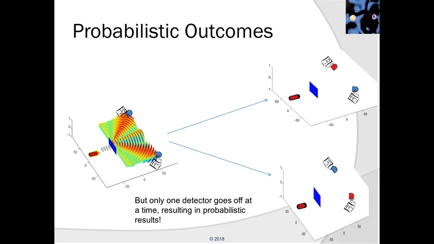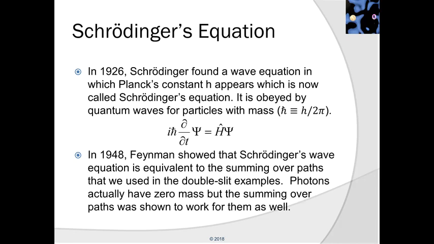In 1926, Schrödinger found a wave equation in which Planck's constant h appears, which is now called Schrödinger's equation. It is obeyed by quantum waves for particles with mass m. In 1948, Feynman showed that Schrödinger's wave equation is equivalent to the summing over paths that we used in the double-slit examples. Photons actually have zero mass, but the summing over paths was shown to work for them as well.